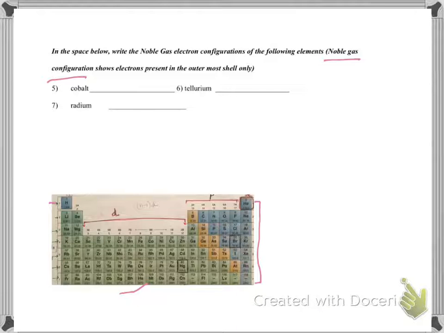Hydrogen is in the first period, is an s block and is the first column, so hydrogen electronic configuration is 1s1. Helium, first row, is still s block but it's the second one, so helium electronic configuration is 1s2.